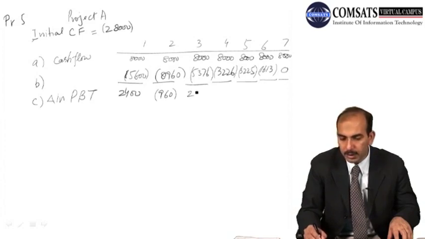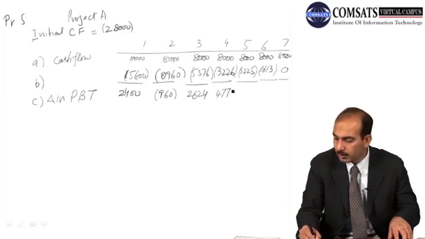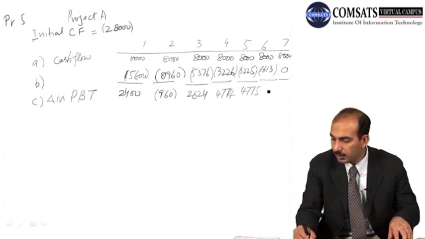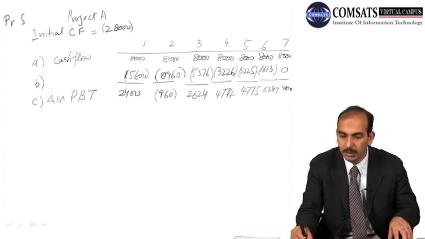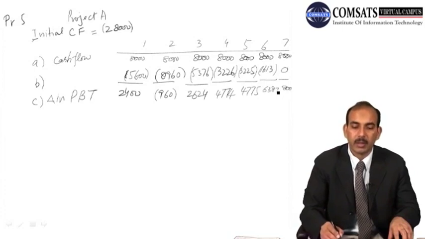And then for the third year, again a profit of 2624, and here 4777, and then 4775, and for the sixth year it becomes 6387, and for the last year it remains the same as 8000.